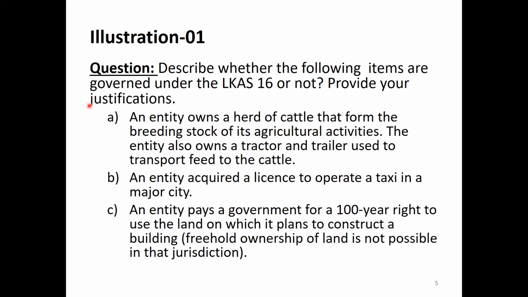And we'll see the next one. An entity pays a government for 100-year rights to use land on which it plans to construct a building. Freehold ownership of land is not possible in the jurisdiction. The land has been taken on a 100-year lease to construct a building or an apartment, and so on.